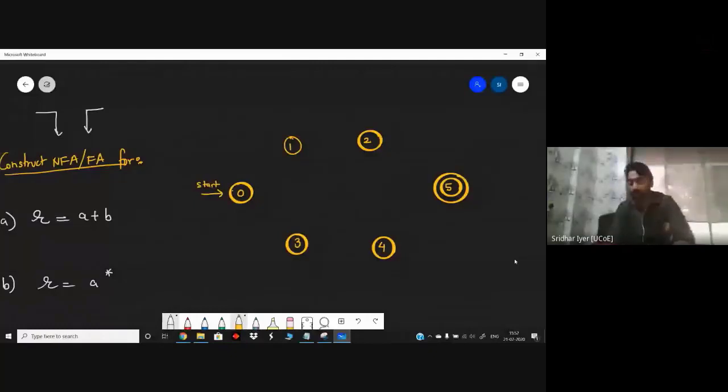Now start filling up this diagram. How to do it? We have to start it like this. As you all know, we have to make two diversions. One path will accept A and the other path will accept B. Over here it is epsilon. Then this particular path will accept A and this particular path will accept B.